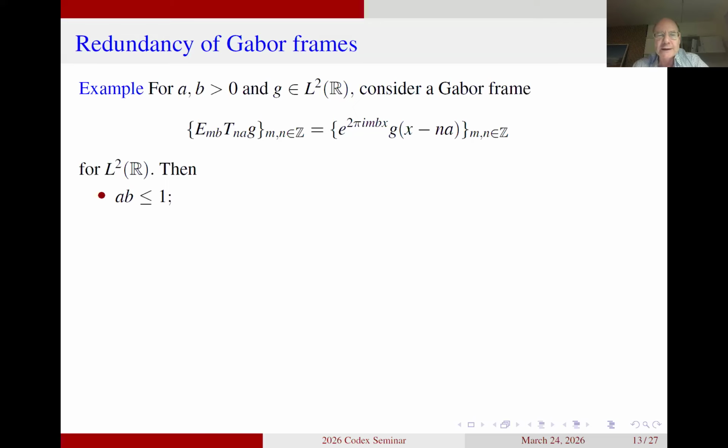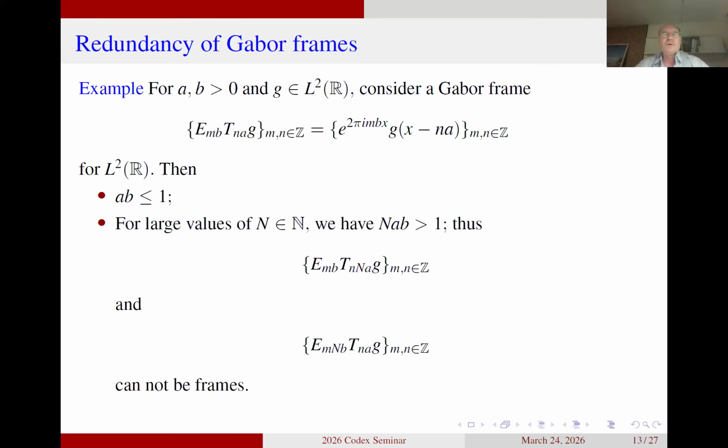That means the natural thing would be to look at these two systems that are in the two displayed equations: either E_mb T_Nna acting on g, or the system E_mNb composed with the translation operator T_na.